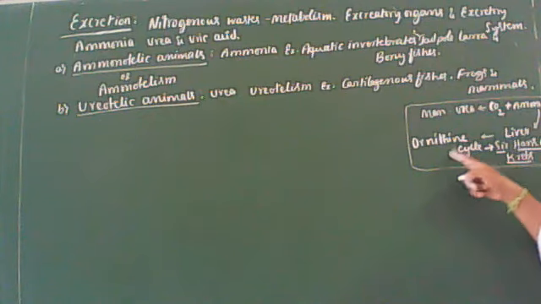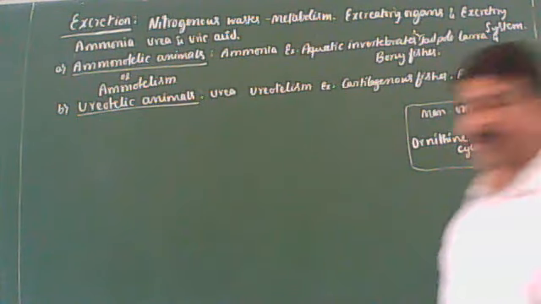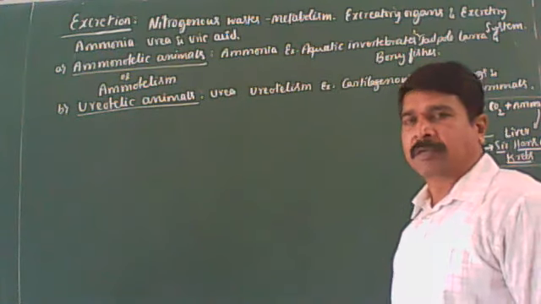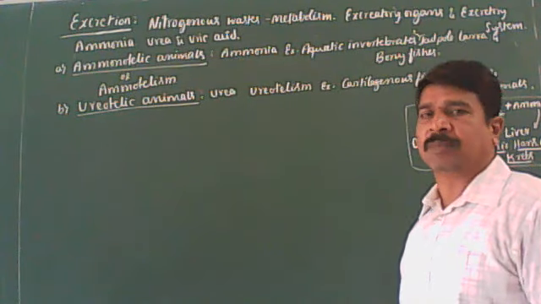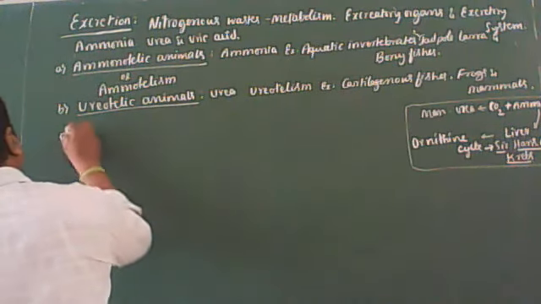So this ornithine cycle was first discovered by Sir Hans A. Krebs. You already learned the Krebs cycle, which is the second step in the mechanism of aerobic respiration. Clear? I think it is very clear for you. Okay, next one is the uricotelic animals.